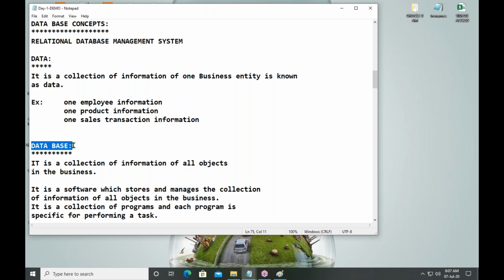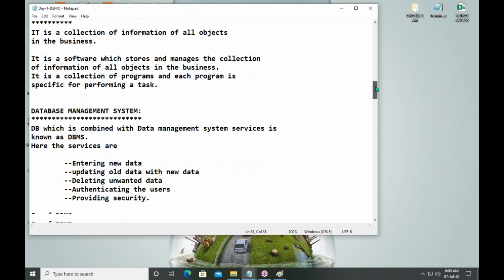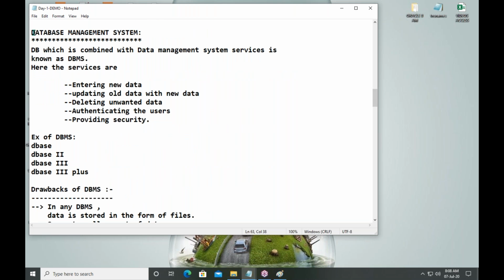So a database along with the data management system services like adding data, deleting data, changing data, security and authentication, a database along with management system services, that is called a database management system.